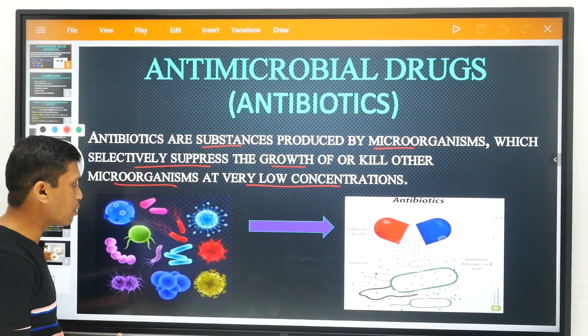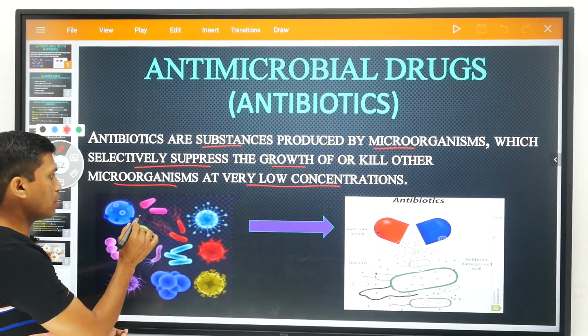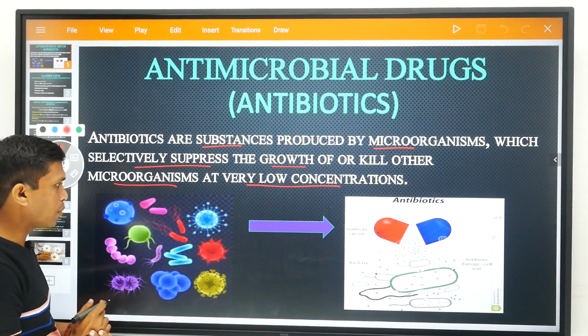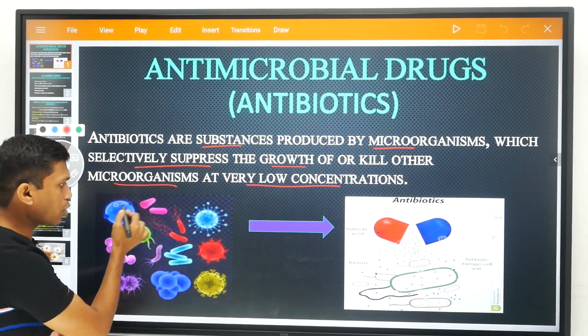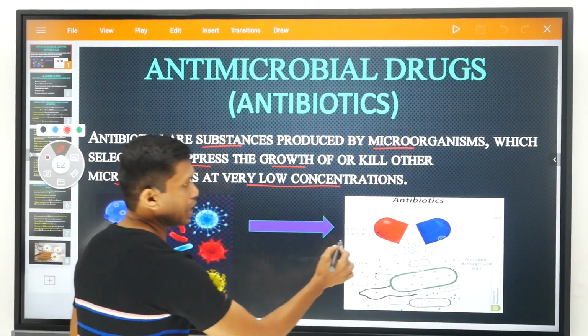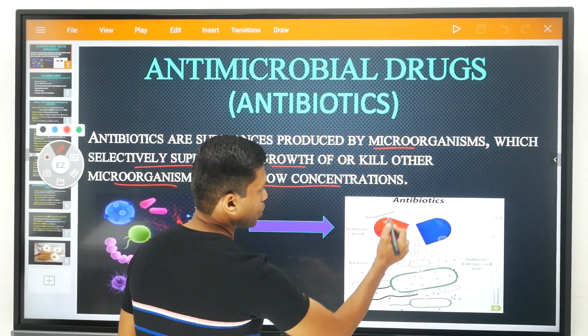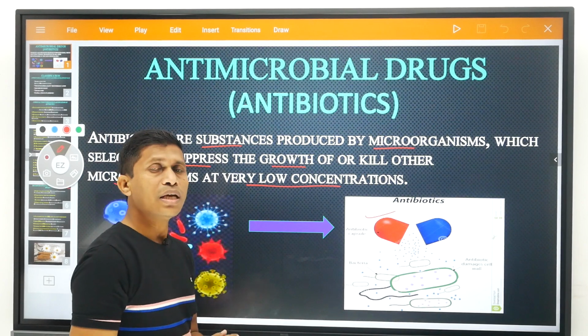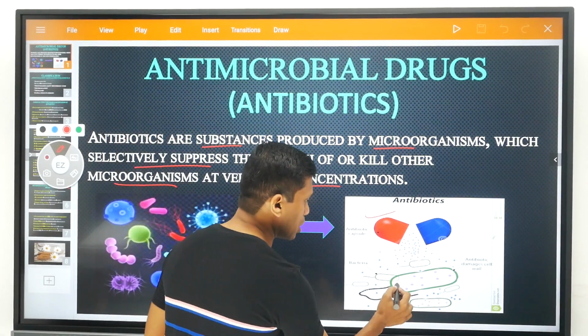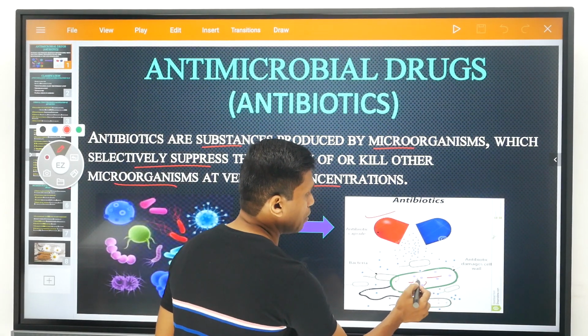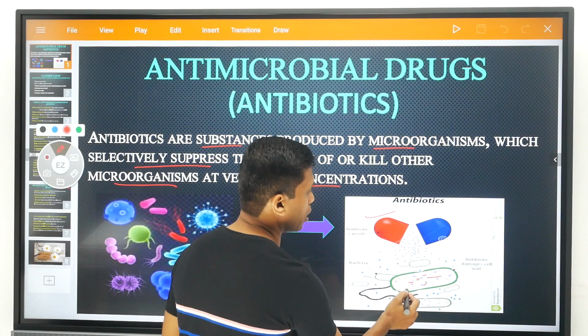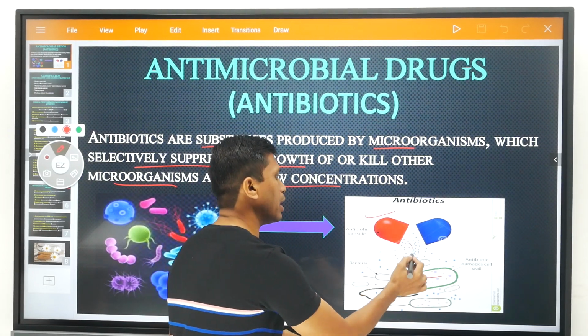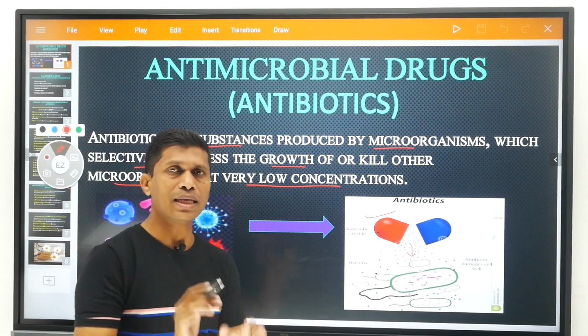There are different kinds of microorganisms, like bacillus form, cocci form, vibrio form bacteria. These microorganisms produce the antibiotics, like this one. These antibiotics inhibit the growth of other microorganisms. Their growth is inhibited, or they are killed, by this antibiotic.